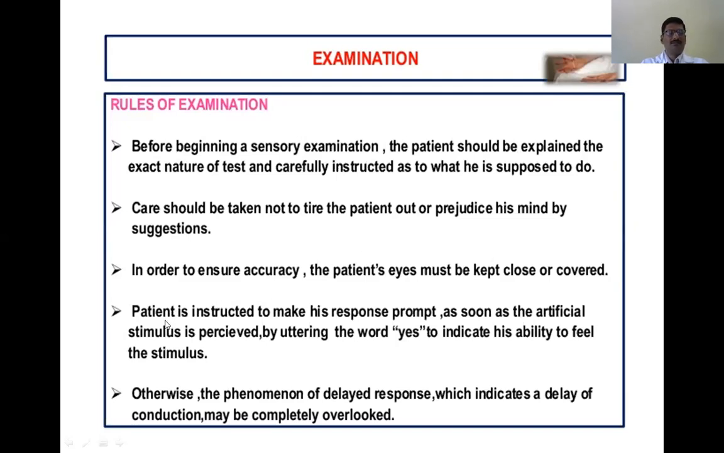And here, patients should be instructed properly in order to get a prompt response. Suppose we are doing fine touch, and you touch a particular part of the body with a cotton wisp, he should say yes. That instruction should be given well in advance. If the response we get is late, it may be due to slower conduction of the nerve impulse, which we should avoid. So that's why you should give proper instruction that as soon as he or she feels a particular sensation, whether it may be pain or cold or warm or touch, he should promptly say yes.